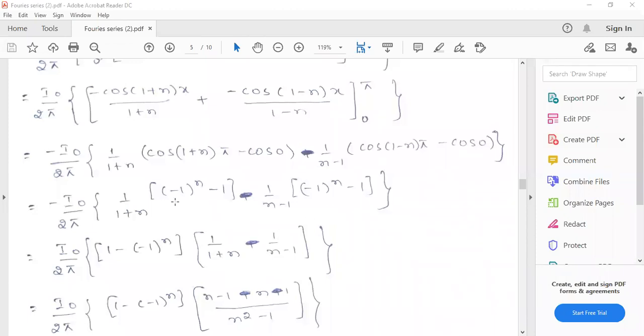Sir, but how do we change 1 minus n into the denominator? Just take the negative sign outside. If you take the negative sign outside, we can write minus of n minus 1. Not that, sir, cos of 1 minus n pi. Cos of 1 minus n pi, this one you are asking. So cos of 1 minus n pi, what will it become? Minus 1 power 1 minus n only.